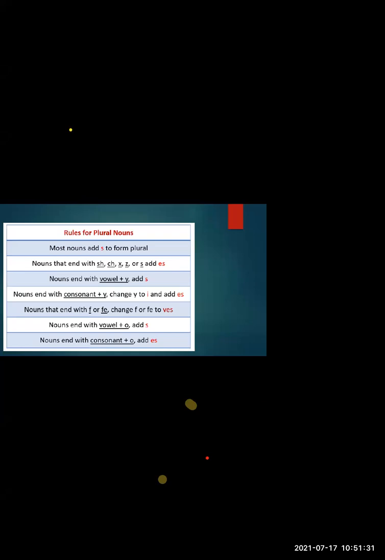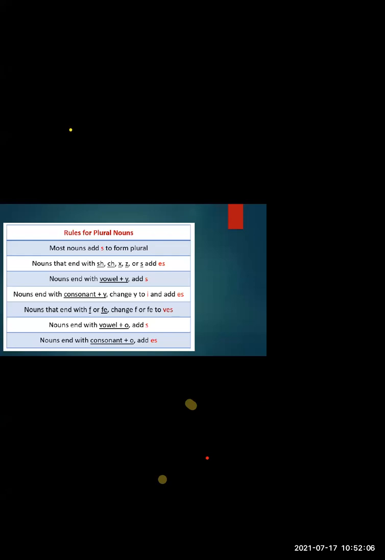Then the next rule: the nouns which end with a vowel plus O. Earlier we saw that for nouns which end with a vowel plus Y, we add the letter S. And again, for nouns which end with a vowel plus O, we add S to it. O is also a vowel, that means you will always get two vowels at the end. So when you get such words, to make it a plural form, which letter is added? The letter S is added to it.